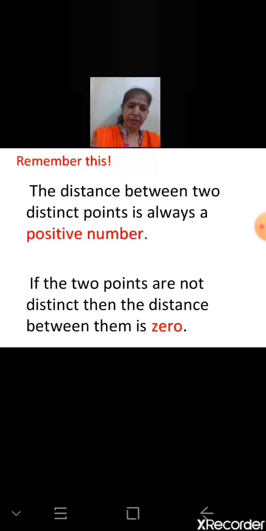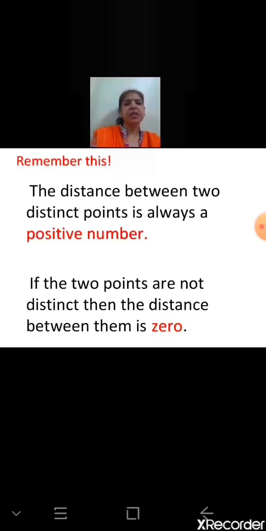Like E and D must be the one and the same point. And then in that case, it is one and the same point. It means they are not distinct. If they are not distinct, the distance between them is 0. Otherwise, the distance between 2 distinct points is always a positive number. So what are we going to keep in mind?